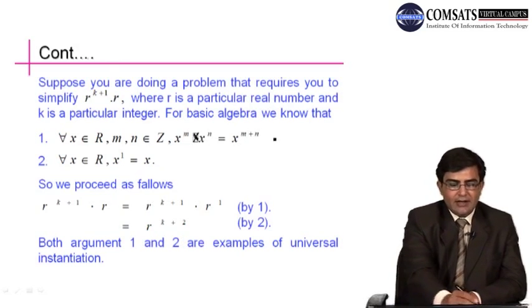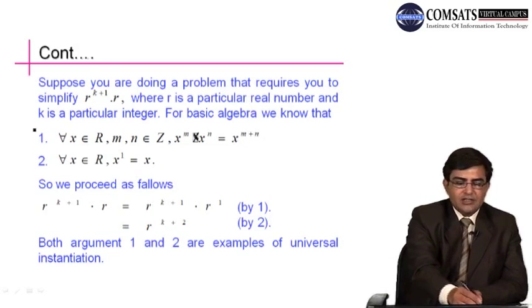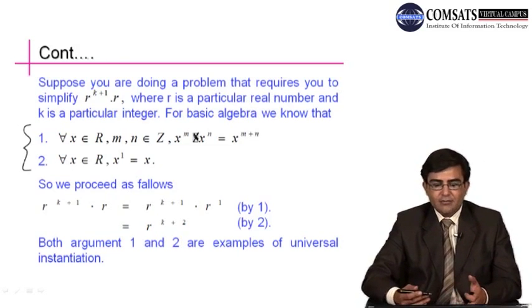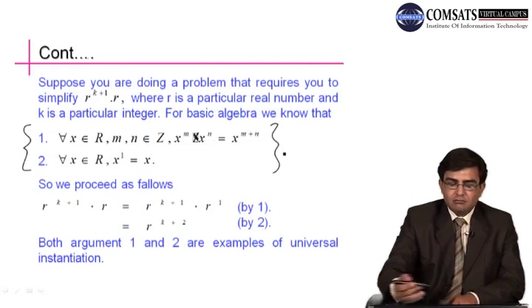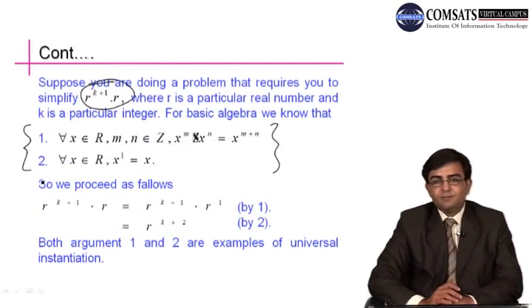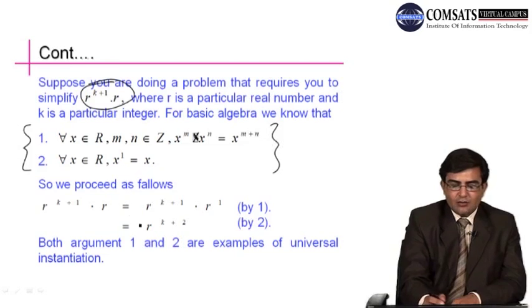So this is a rule. Another rule is, for all x belongs to R, x power 1 is x. We can use these two universal statements, which are true for every real number, to simplify this expression, where r power k plus 1 into r is basically what.